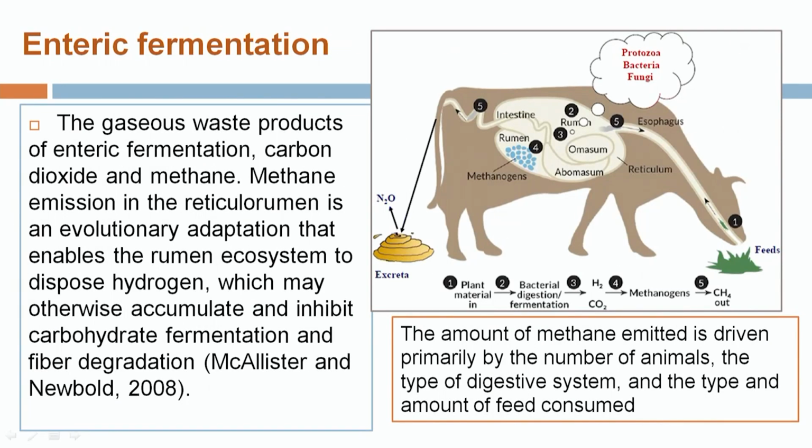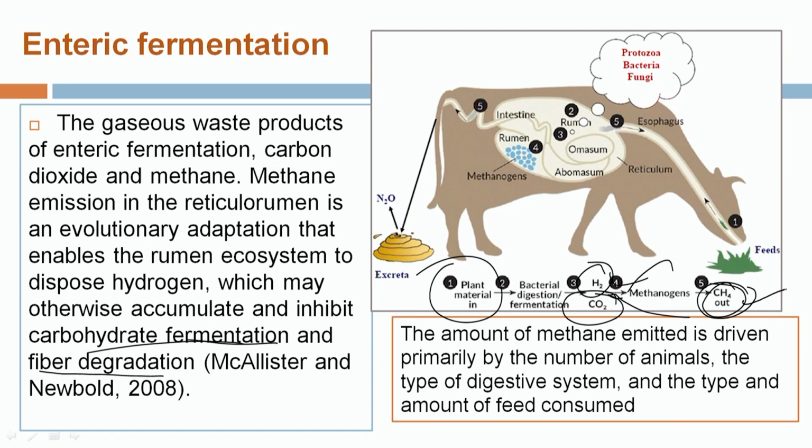As we have discussed, during enteric fermentation, along with methane, different gases like carbon dioxide and hydrogen sulfide are also produced. However, methane emission in the rumen is an important evolutionary adaptation. If methane is not produced, it means there is no capturing of the hydrogen that is produced during the bacterial digestion of the complex plant carbohydrates. So there is no proper fermentation of carbohydrate, no proper degradation of the fiber consumed, and no release of energy that is finally used by the animal.